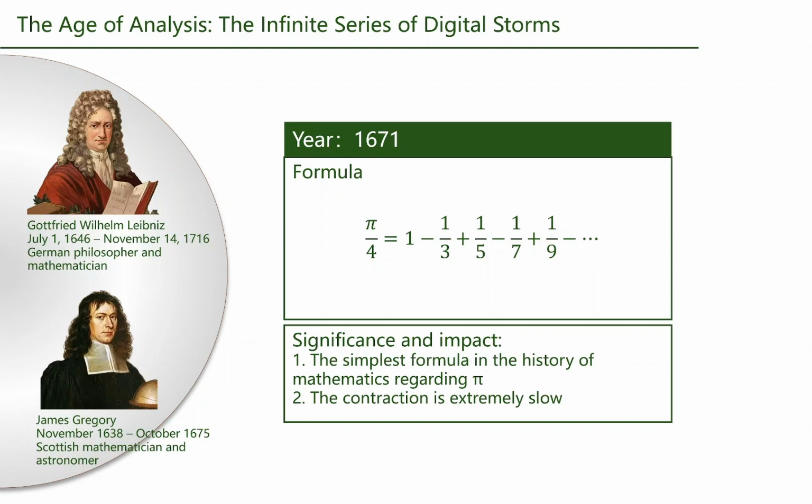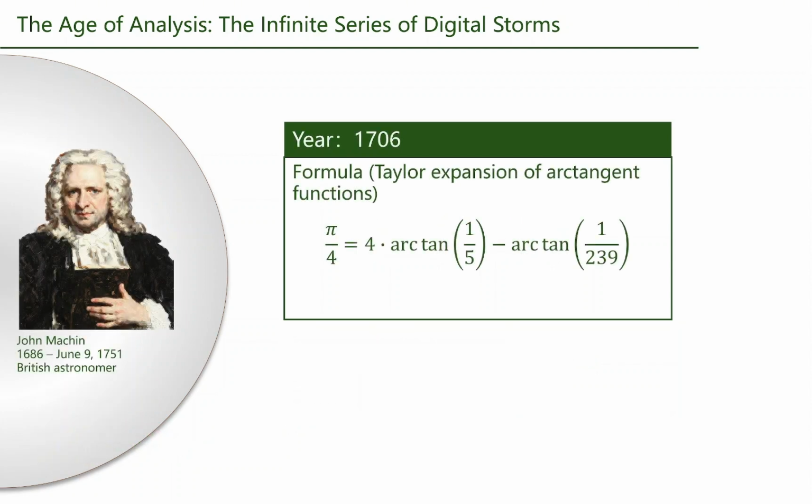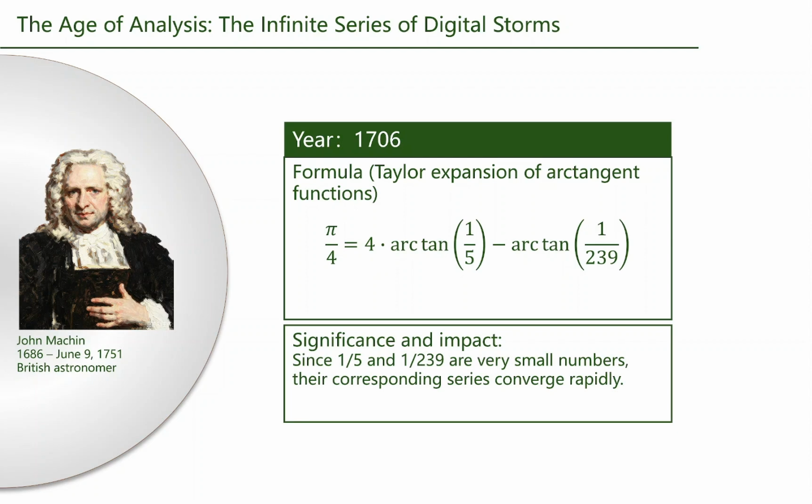To speed things up, English astronomer John Machin used Taylor series to create a much faster formula. Because fractions like 1/5 and 1/239 are small values, the series shrinks quickly. Machin used his own formula to calculate pi to 100 decimal places.